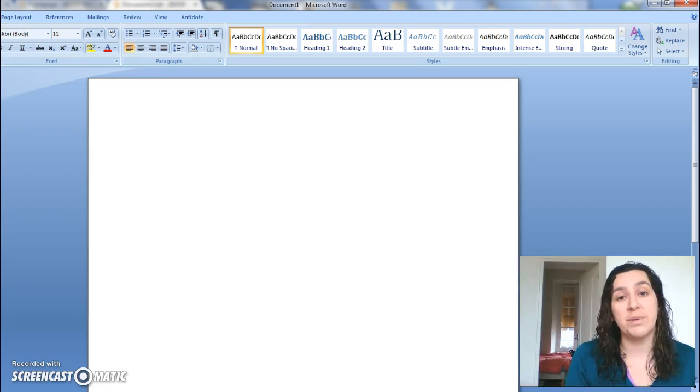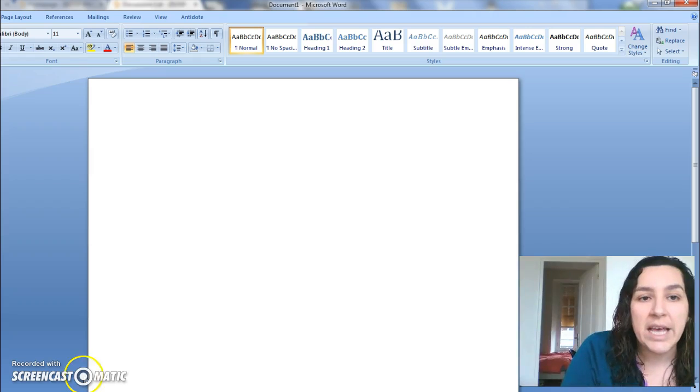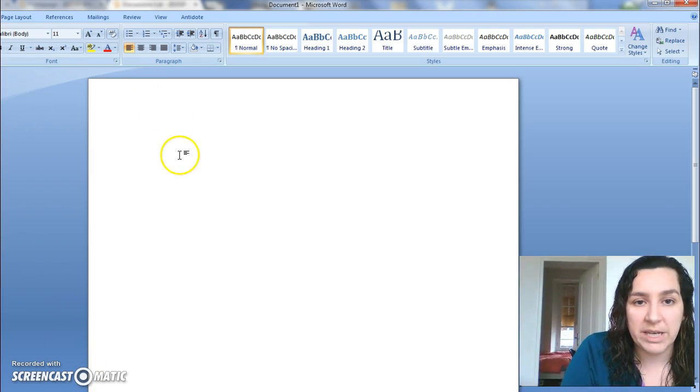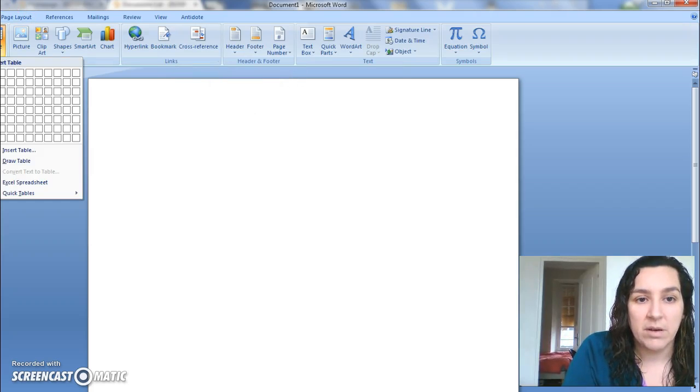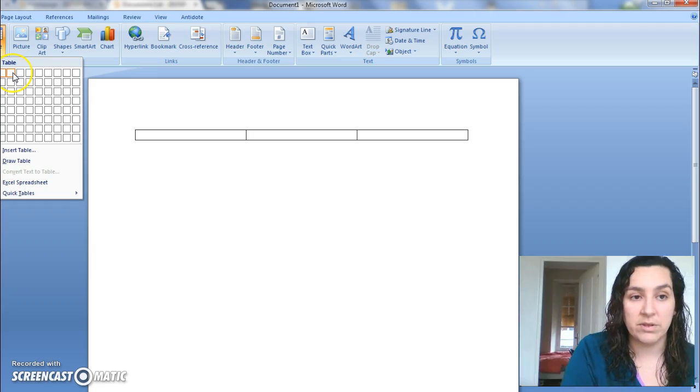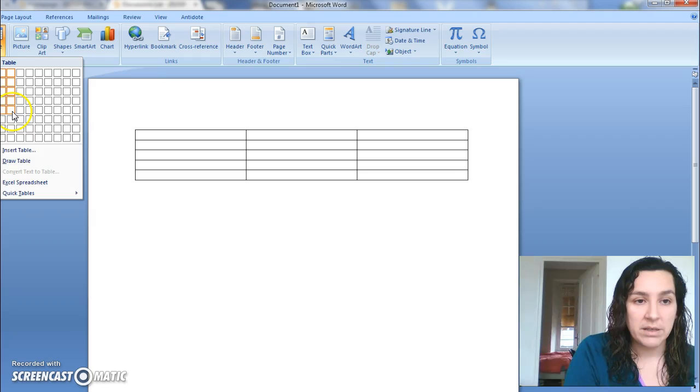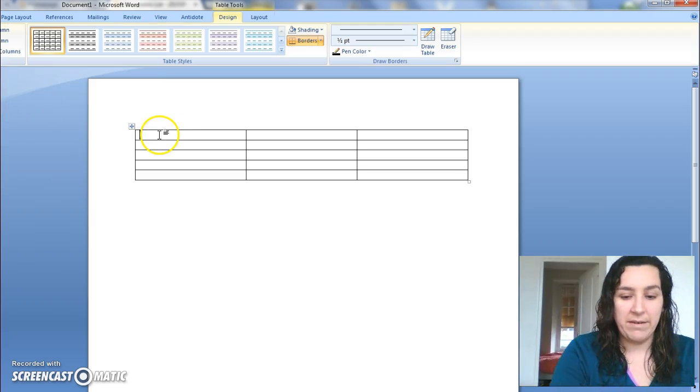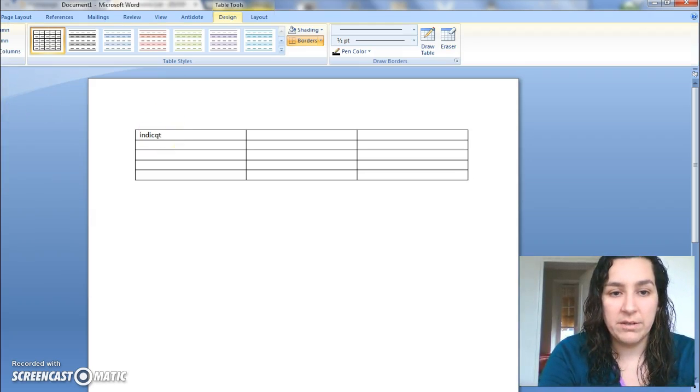So what I would suggest is to pick 2 of those characteristics. And to keep track of your information, since you're going to have to turn this into a nice, concise paragraph, you can just make a table. When you're working with numbers, it's really important to keep everything organized. So you can make a basic table where you have the information that you're going to find. We'll call it an indicator.